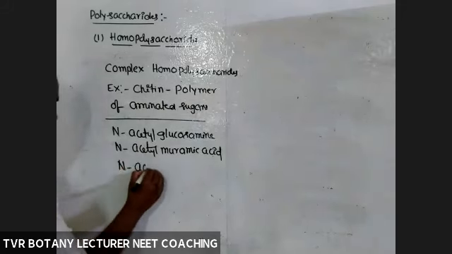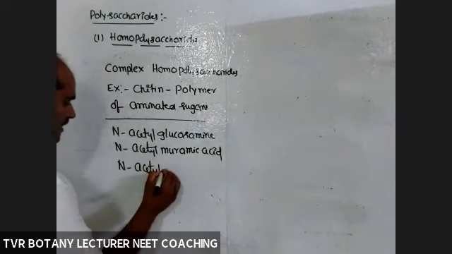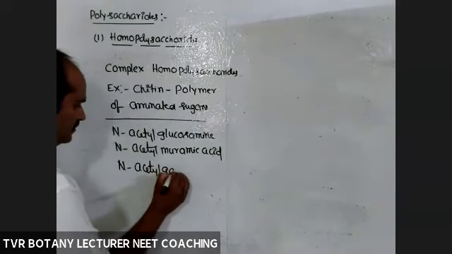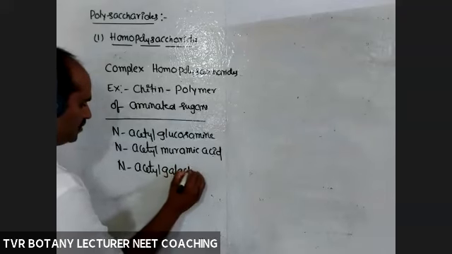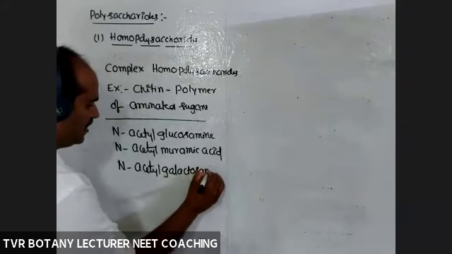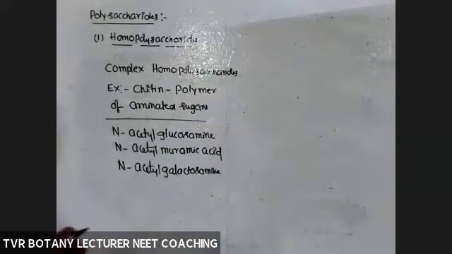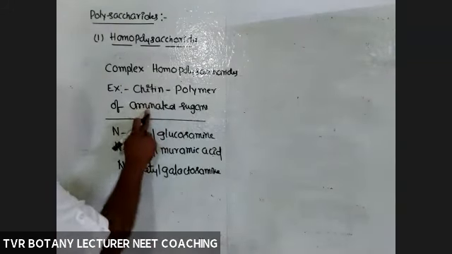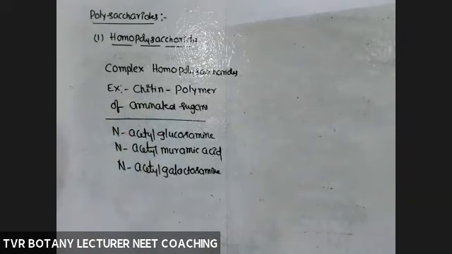N-acetyl galactosamine, aminated sugars. So chitin is a polymer of aminated sugars; whatever the type of sugar, that much is not required. Just remember aminated sugars.